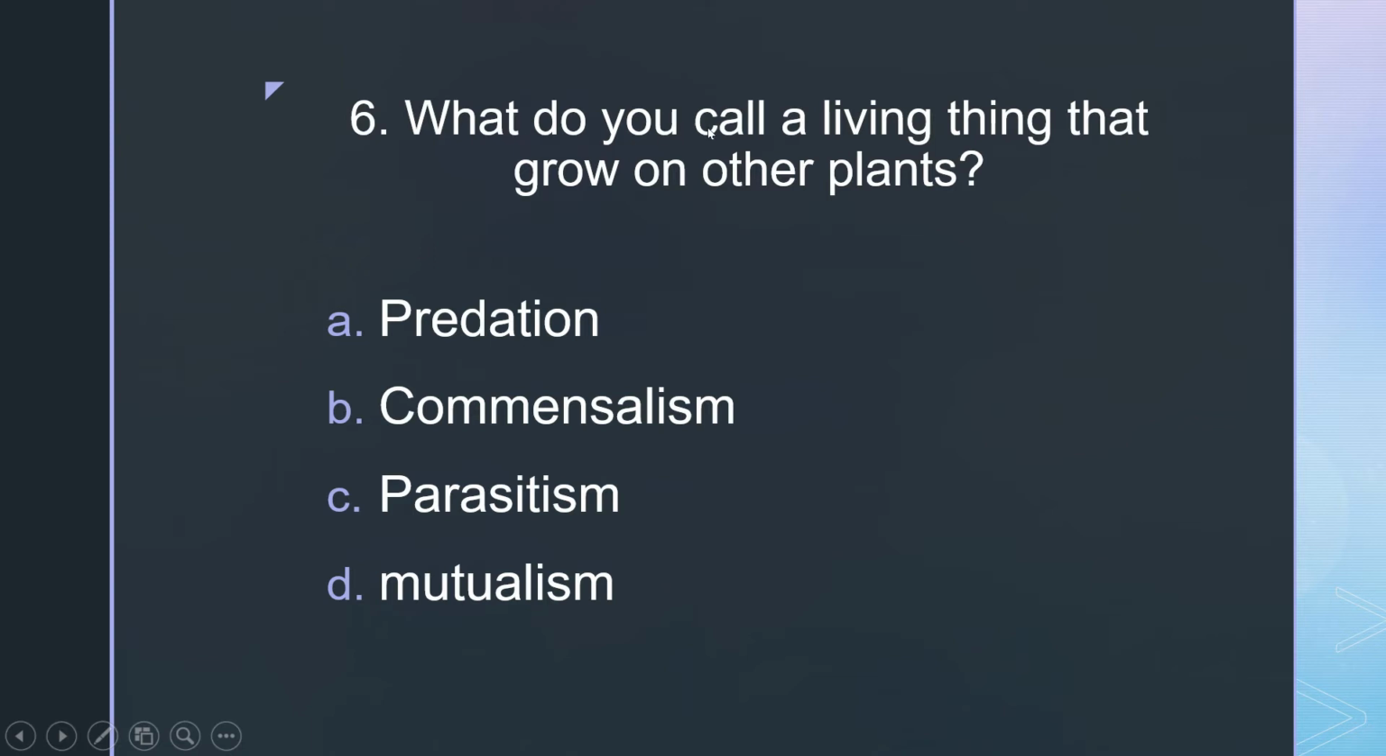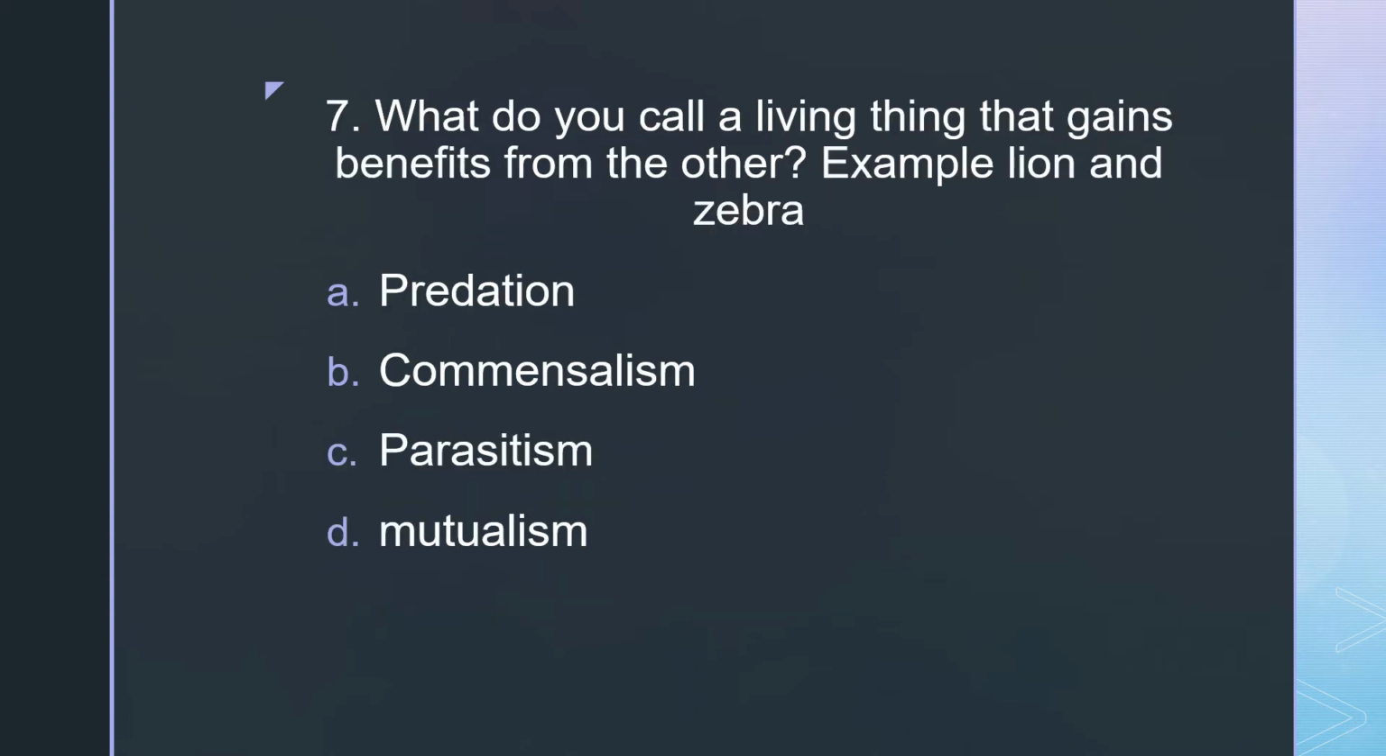6. What do you call a living thing that grows on other plants? A, predation. B, commensalism. C, parasitism. D, mutualism. 7. What do you call a living thing that gains benefit from the other? Example, lion and zebra. A, predation. B, commensalism. C, parasitism. D, mutualism.